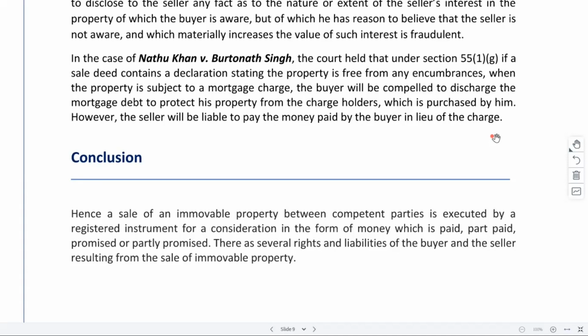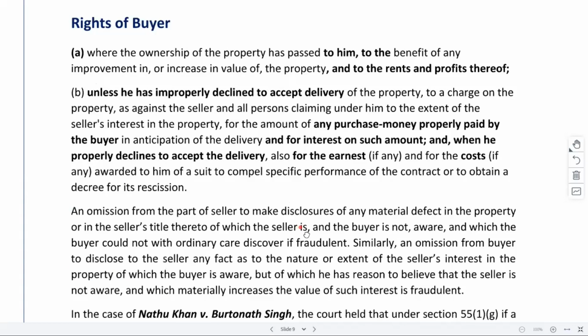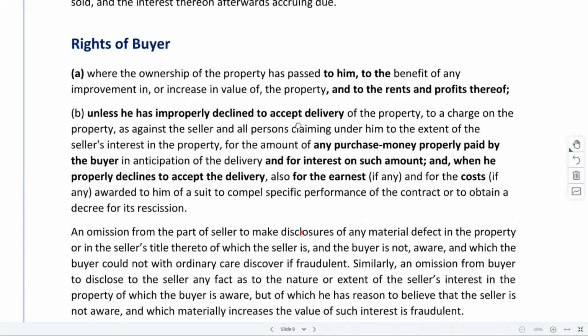So the buyer can release the property by paying the mortgage amount, but the buyer will have a right to claim that money from the seller. It was held that in case these sort of facts are concealed from the buyer, the buyer can release his property to save it, but later on he can file a case against the seller that these things were not disclosed, so the amount should be paid to him.